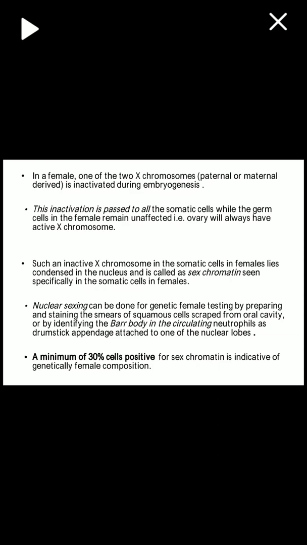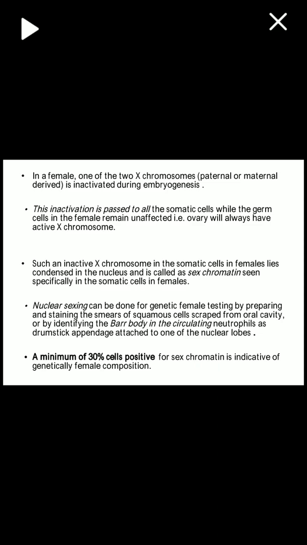In females, what happens? One of the two X chromosomes, paternal or maternal derived, whichever it is, is inactivated during embryogenesis. This inactivation is passed to all the somatic cells, while the germ cells in the female remain unaffected. That is, the ovary will always have active X chromosomes. Such an inactive X chromosome in the somatic cells in females lies condensed in the nucleus attached to the nuclear membrane, and it is called sex chromatin, seen specifically in the somatic cells of only females. Males will not show this sex chromatin because males have X and Y. There is no inactivated X in males.